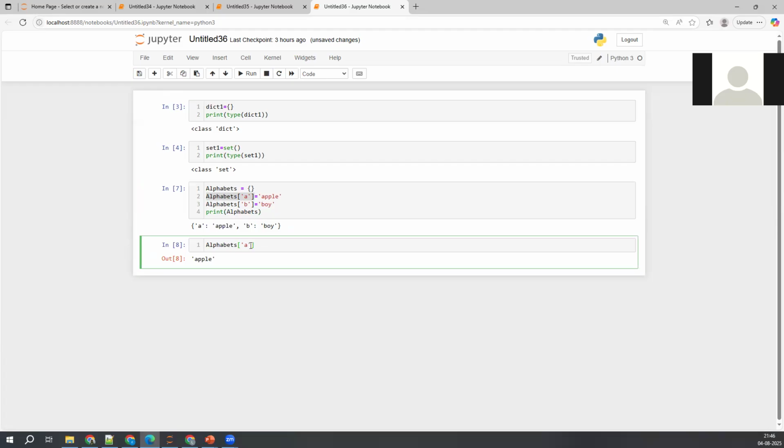But here we do not have an index concept. We have to access the elements only through their keys. That is what I was trying to say here. So alphabets of A means apple. Clear?